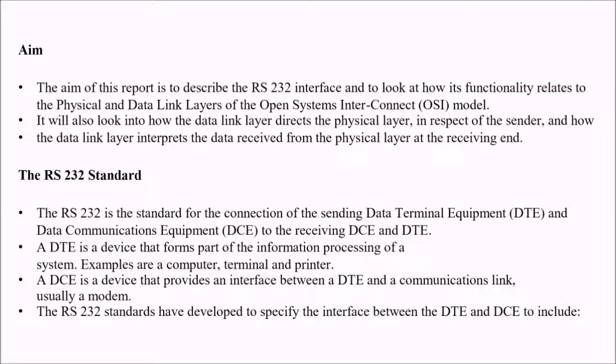So what is the aim of this RS-232? The aim is to describe the RS-232 interface and to look at how its functionality relates to the physical and data link layer of the ISO OSI model, that is the Open System Interconnect model. We'll look into how the data link layer directs the physical layer in respect of the sender, and how the data link layer interprets the data from the physical layer at the receiving end. And I hope that you are aware of the ISO OSI layers.